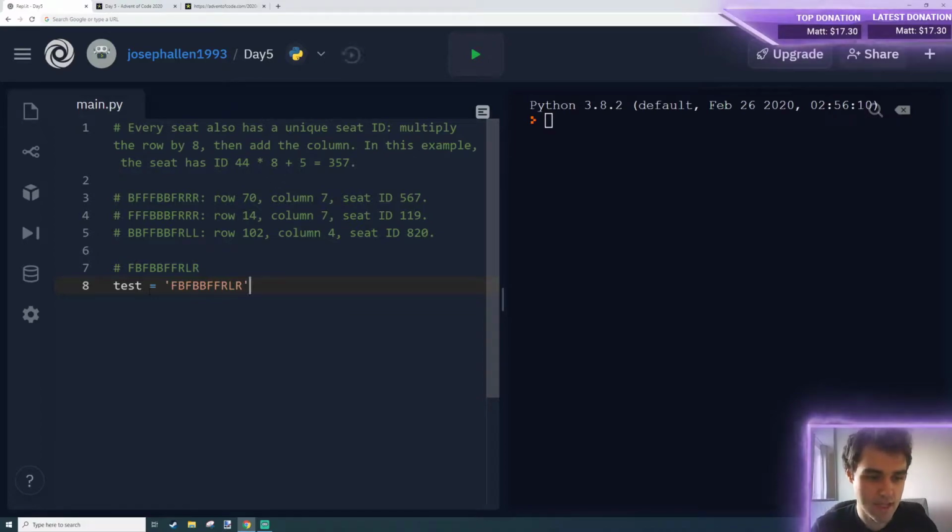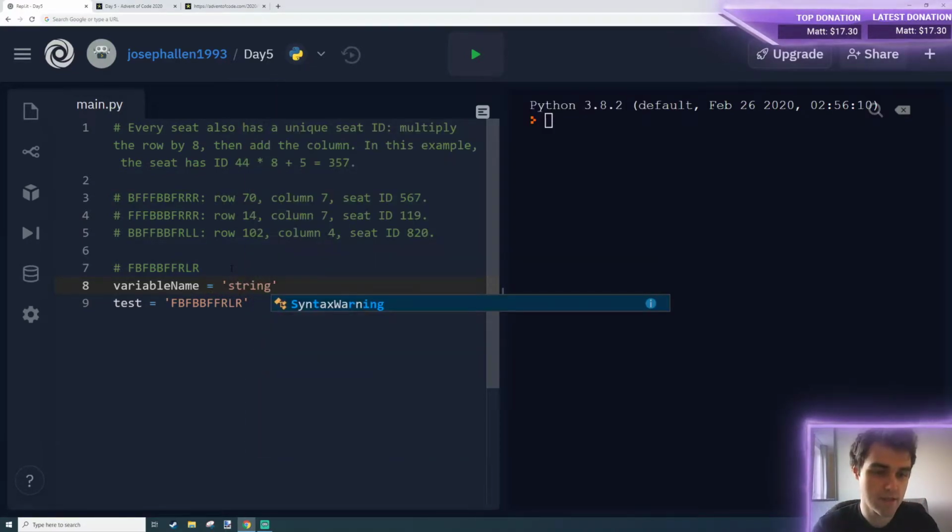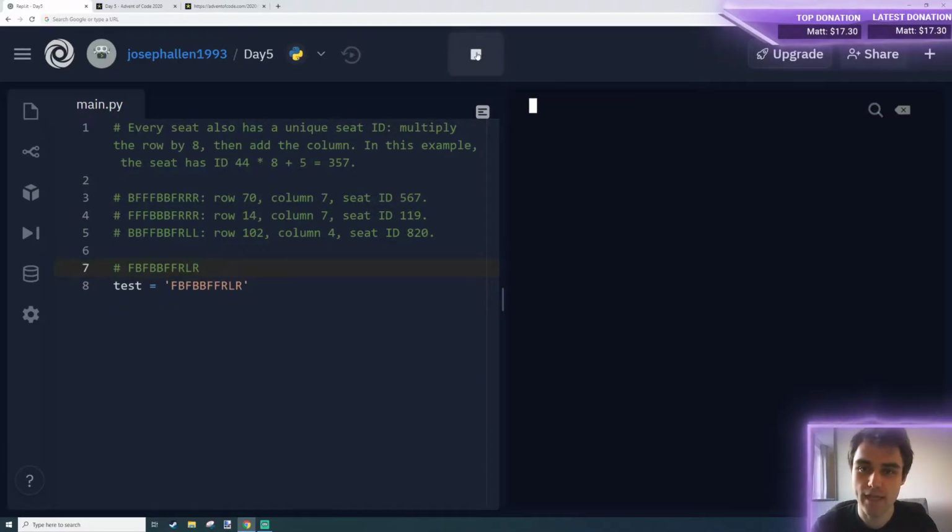So what we're doing here is we have a variable name. We're using equals as an assignment, so we can read this as this value is assigned to this name. We're going to have some string, which is denoted by these quotes, and we're going to assign it to the variable name. So we've got test, and now if we run that by clicking this play button up here, we can access that test variable. So we can do stuff like test plus test, and it'll concatenate it all together, not that we need to do that.